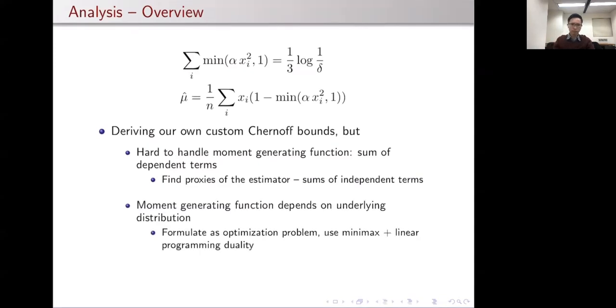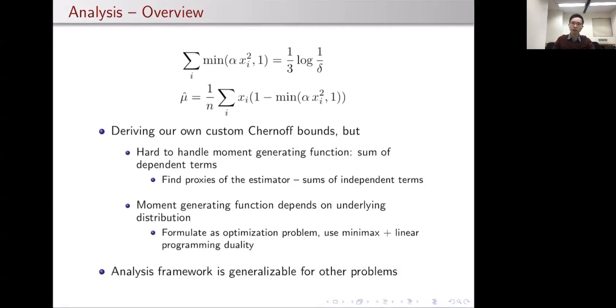The next issue is that we're trying to bound the moment generating function of these proxies across a really wide class of distributions, namely all distributions with mean 0 and variance 1. And it turns out that this bound is equivalent to an infinite dimensional optimization problem, which is too complicated to handle. And our solution to handling that is to drastically simplify it using minimax theorems and using a linear programming duality.